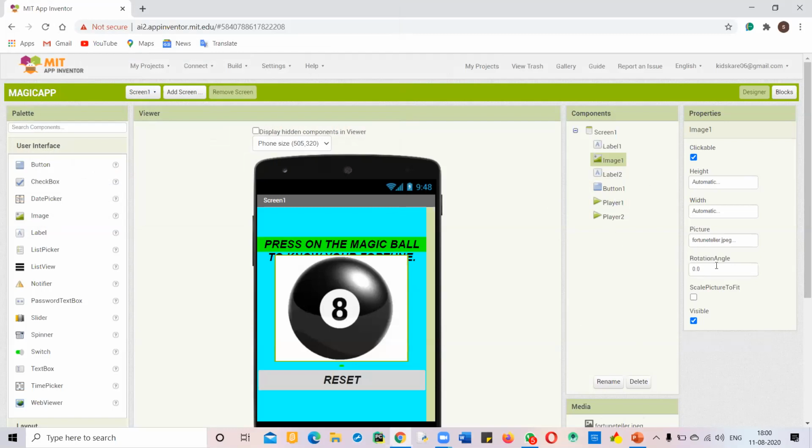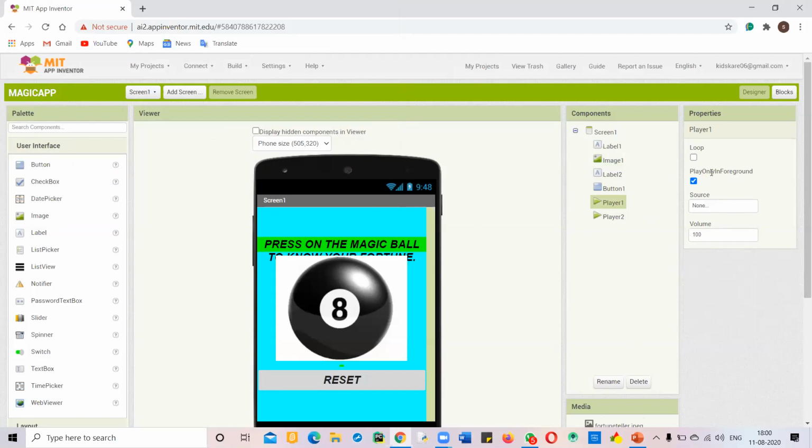Now this is the rotation angle. We will not learn rotation angle now because it's a higher-level thing. You will not understand it now. And Visible will be checked automatically. Now let's come to the second component, that is Player.